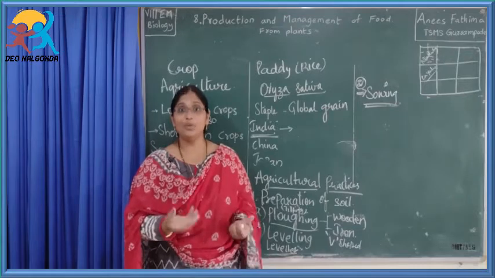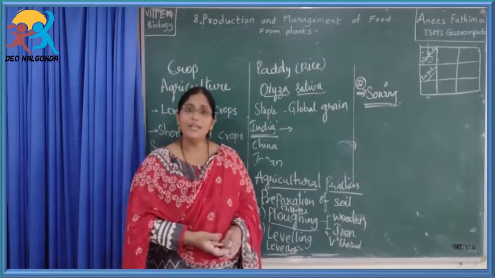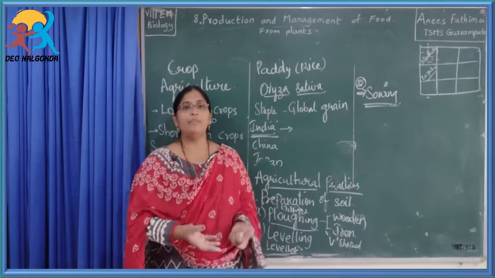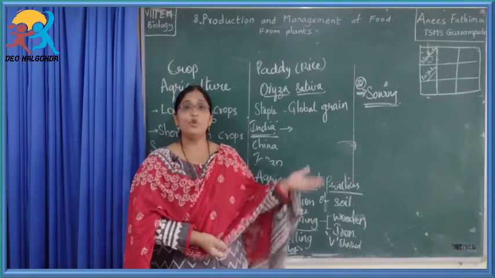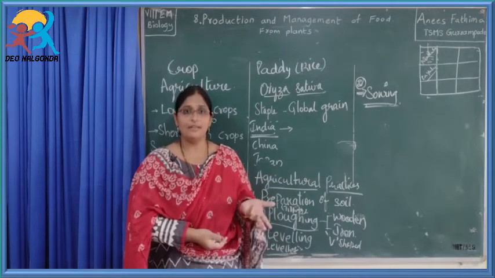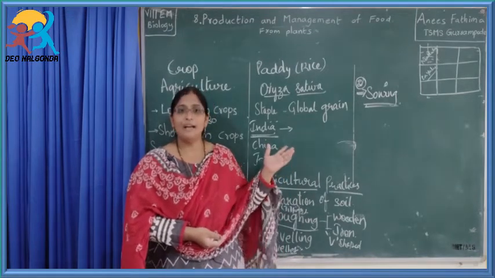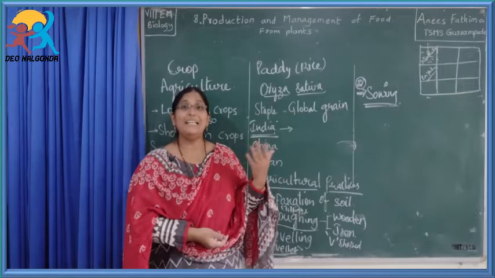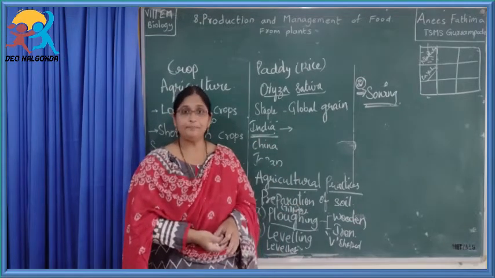Sterile means they won't give the final product. Then what is the use? The farmers use so much money to buy these seeds, and due to this they have a loss. Many farmers have committed suicide because they were unable to pay the debts they incurred to buy these seeds.